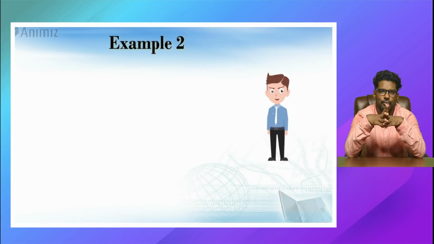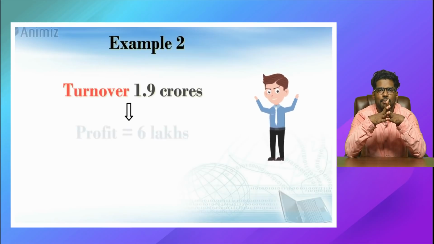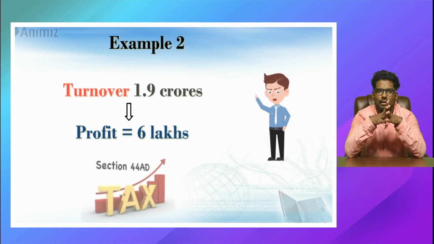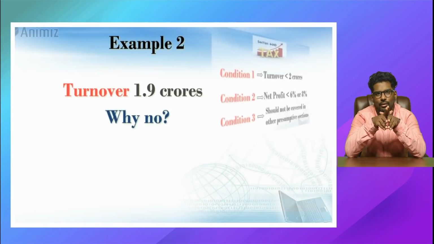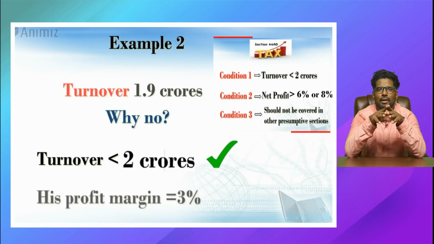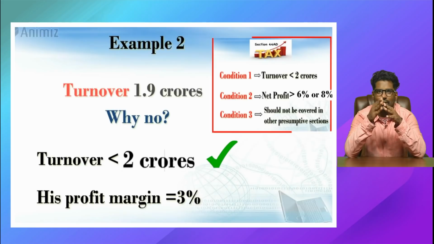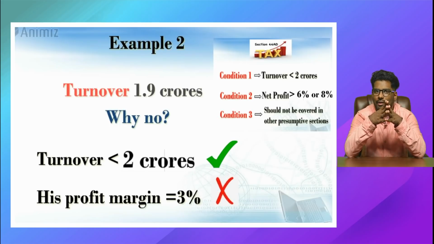Now example 2, Mr. Y, whose turnover is 1.9 crore, which is less than 2 crores. His profit for that particular financial year is only 6 lakhs. Now whether he can avail this section, still the answer is no. Even though his turnover is less than 2 crores, his profit margin is less than 6 or 8% in the respective categories. Actually the profit margin is only 3%. So since he is not meeting the profit margin condition, he also cannot avail this section.